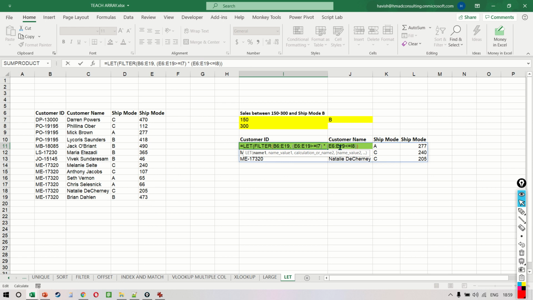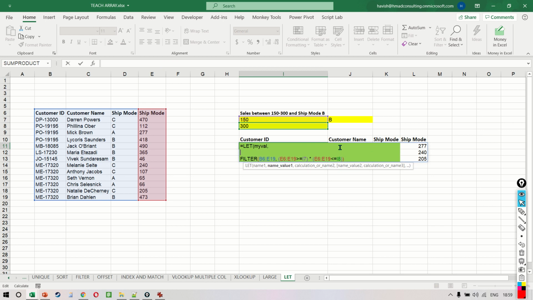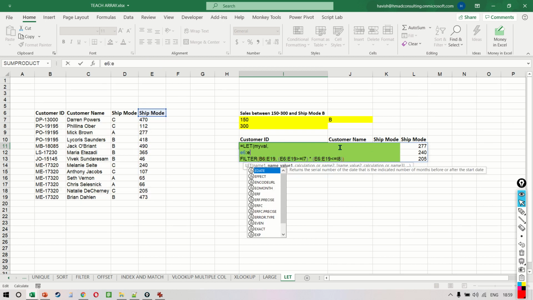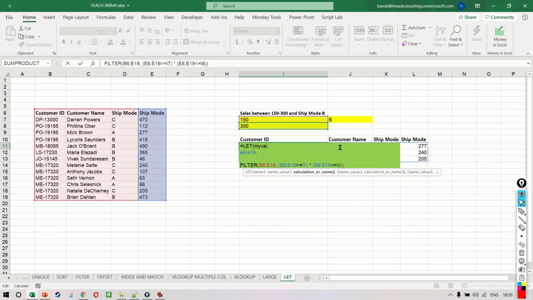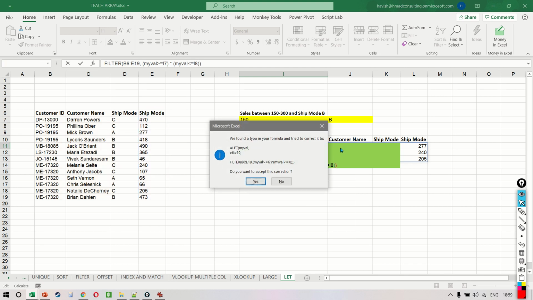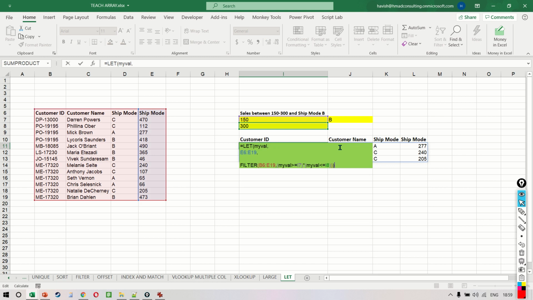So we can say let myval be equal to E6:E19. And the advantage of doing this is that because we have given a name to E6:E19, which is any variable name, I've called it myval. I can simply write myval and I can simply write myval. And you notice we get the same result.